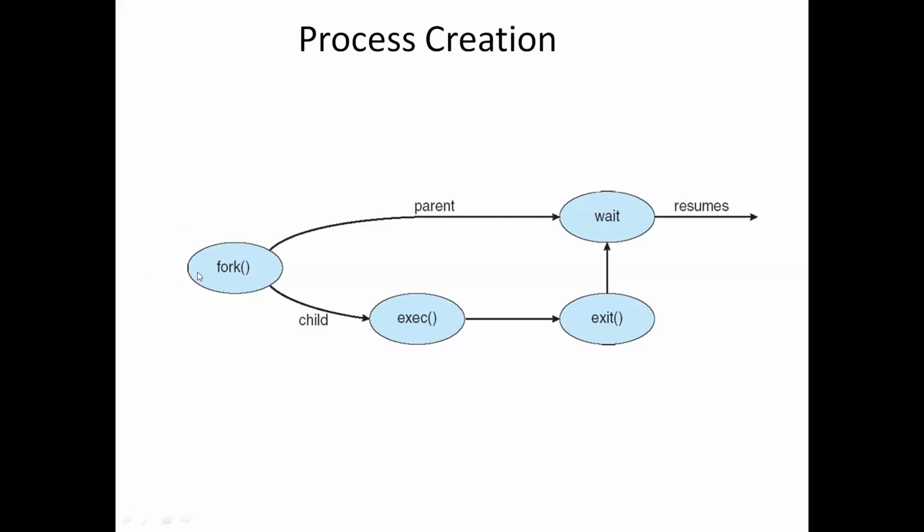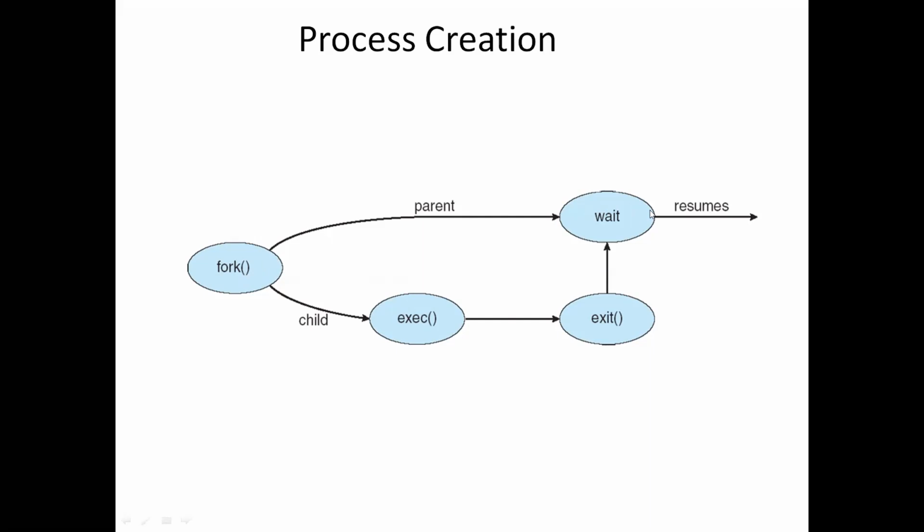From the time the child is created until the child completes its execution, the parent will be in the waiting state. Once the exit system call is called, the parent will resume its operation.